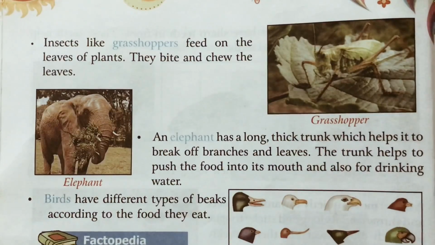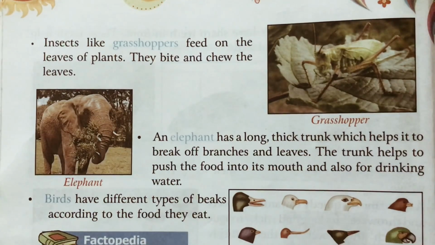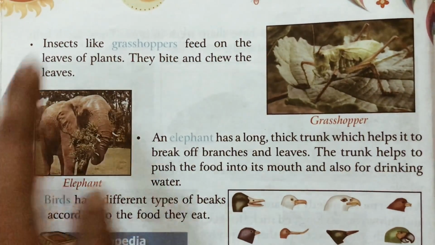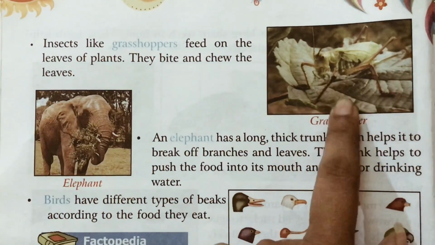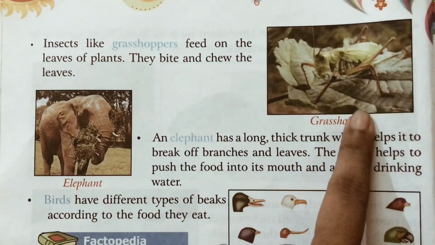Insects like grasshoppers feed on the leaves of plants. They bite and chew the leaves. Some insects feed on the leaves. You must have seen grasshoppers, children, in the summer season.